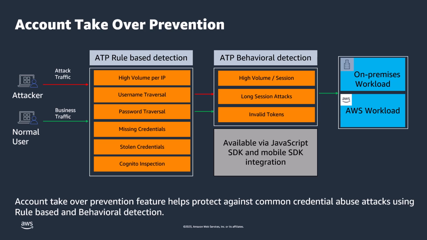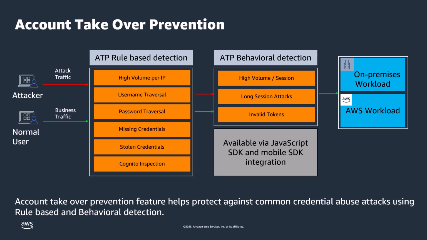This managed rule inspects login requests against an updated database of leaked credentials from previous breaches and also looks for abnormally high rates of login requests, indicating a brute force login attempt. AWS WAF offers this feature in the AWS Managed Rules rule group, AWS Managed Rules ATP rule set, and companion application integration SDKs.